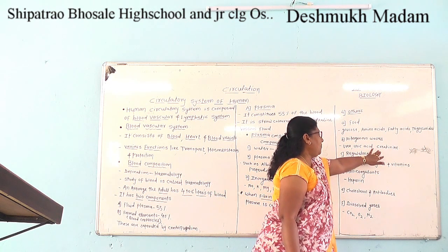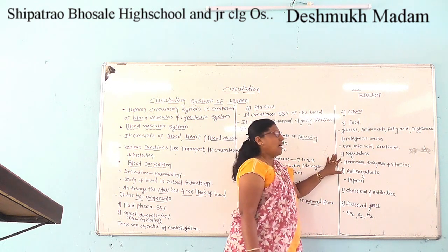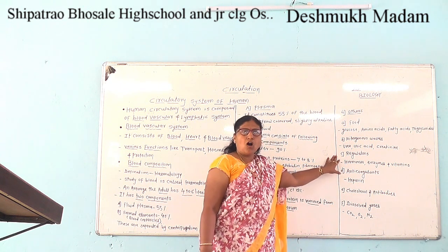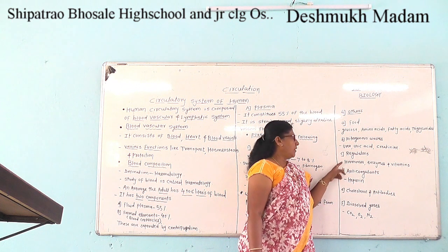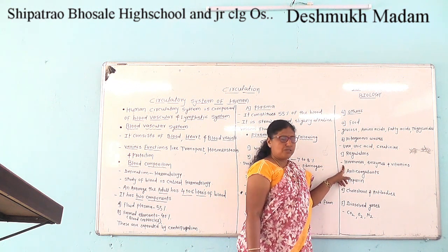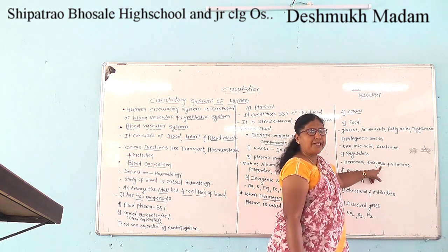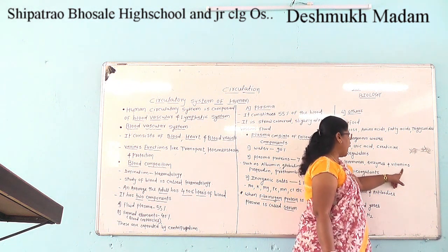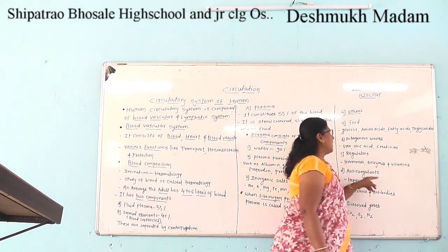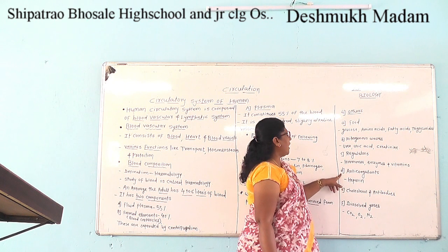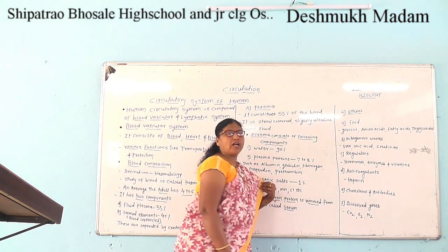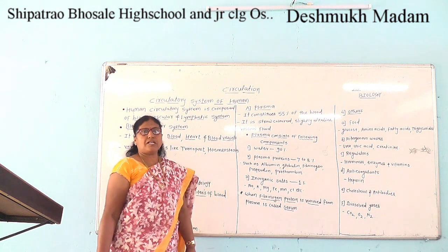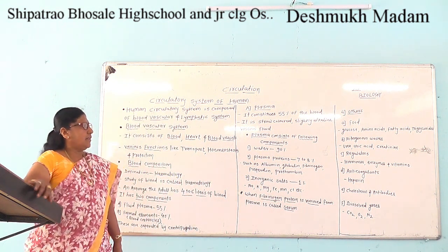creatinine, etc. The next component of plasma is the regulators such as hormones, enzymes and vitamins. Then the anticoagulants such as heparin.